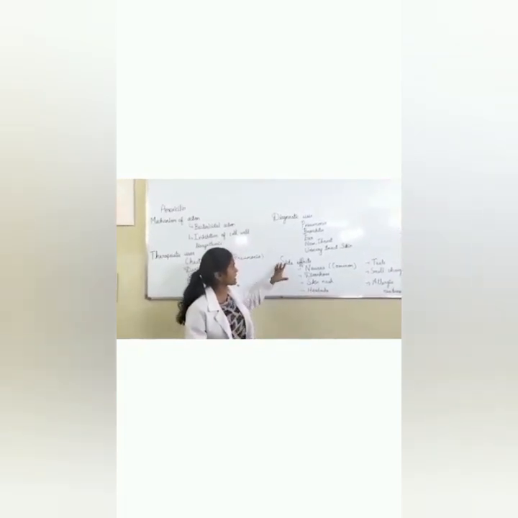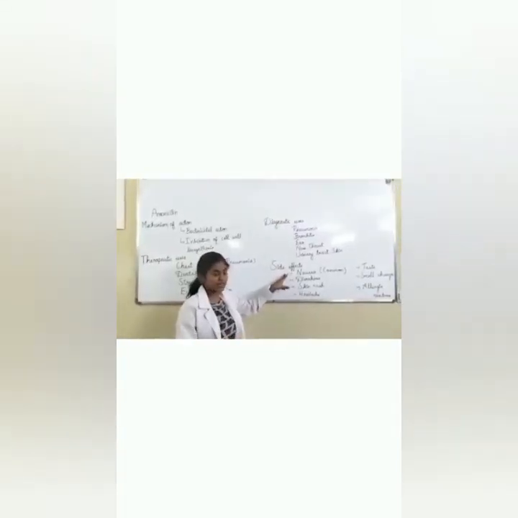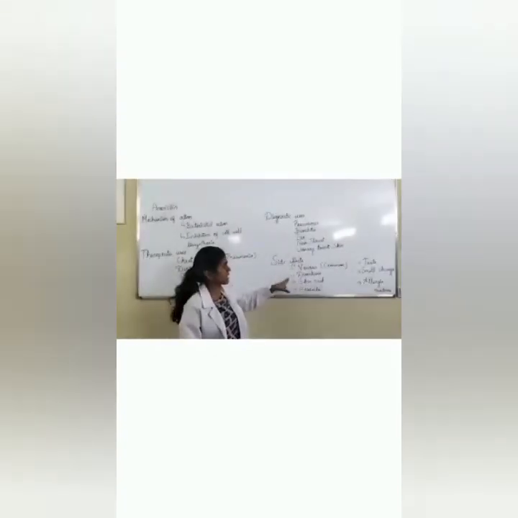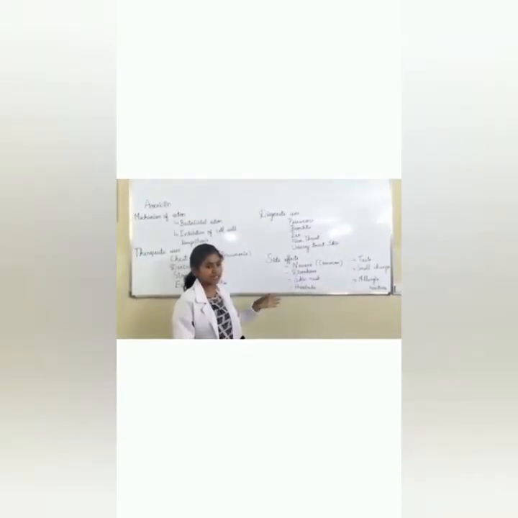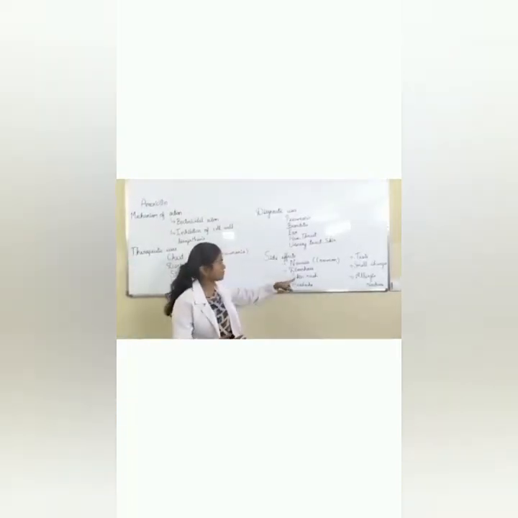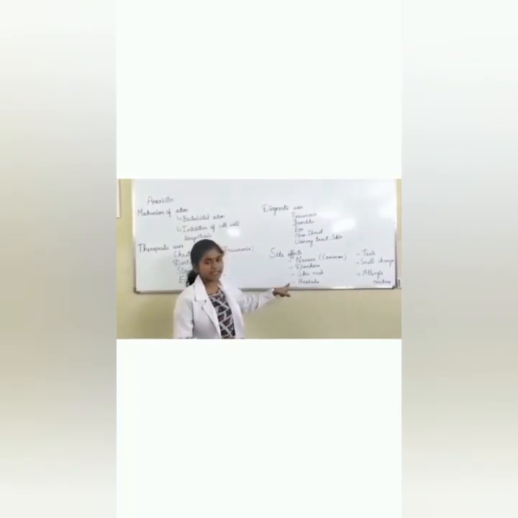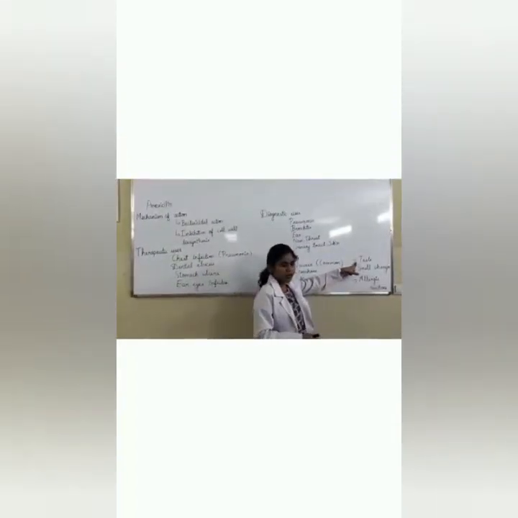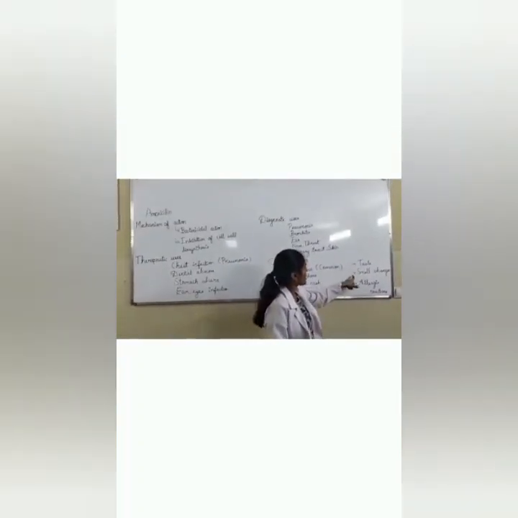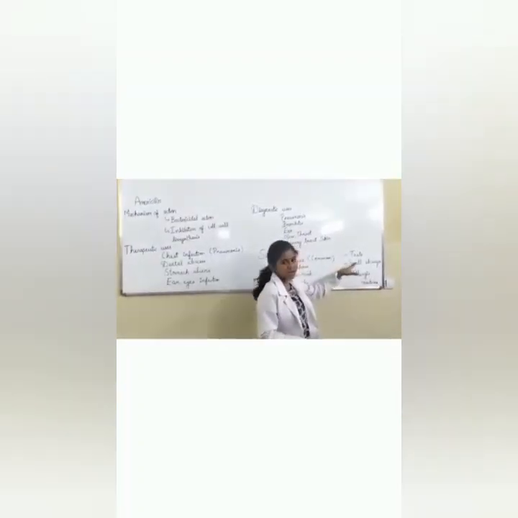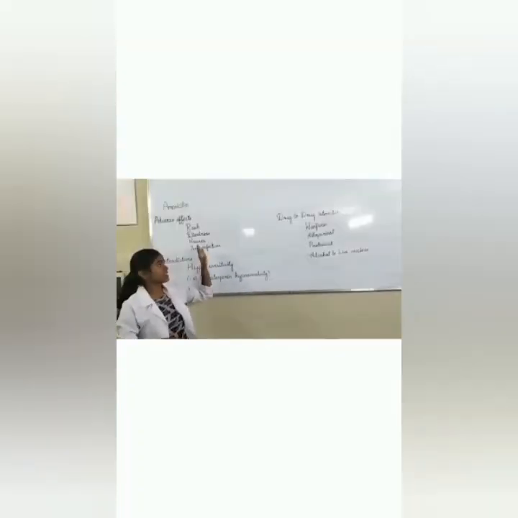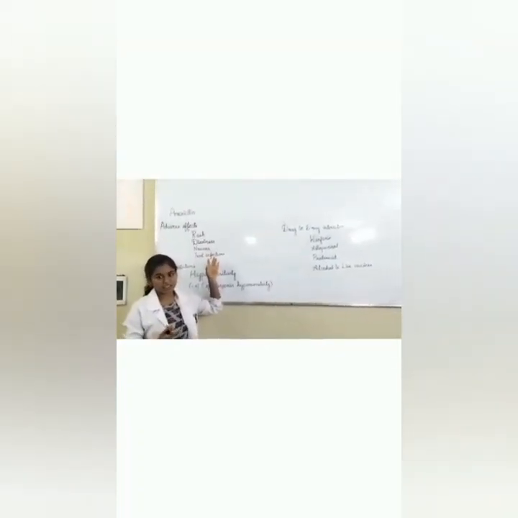The side effects are nausea, that is vomiting. It is the most common side effect of amoxicillin. Next, diarrhea, skin rash, that is a reddish appearance of the skin and other skin-related problems. And then headache. Taste: we can't find the taste of the food. Smell changes: we can't smell anything properly. And then allergic reaction.